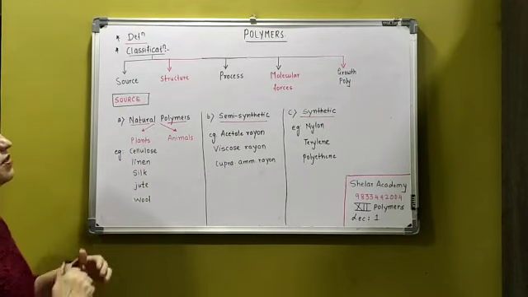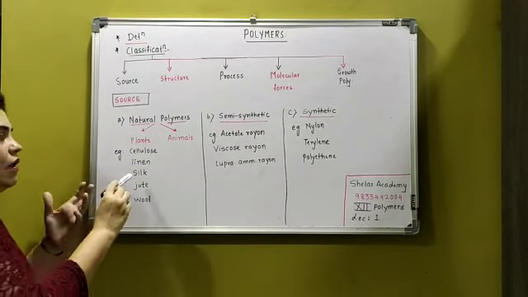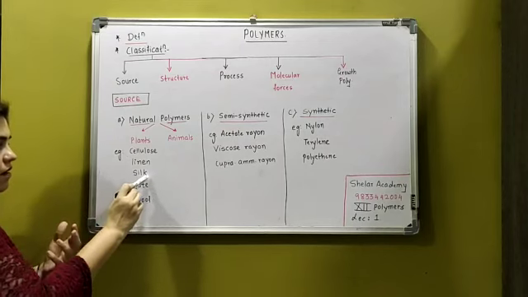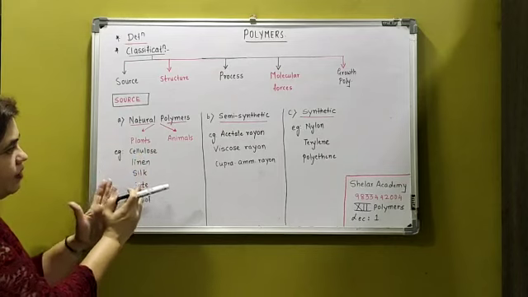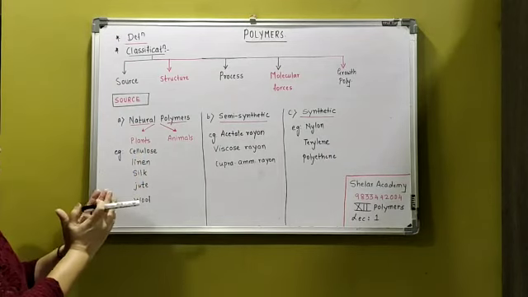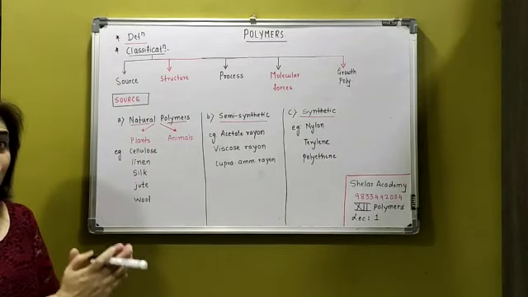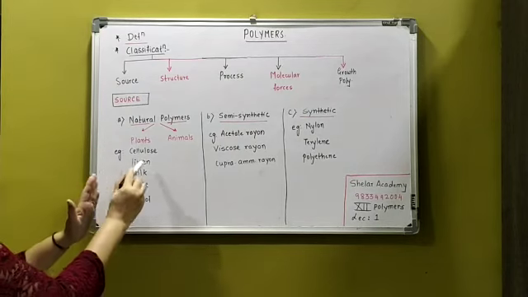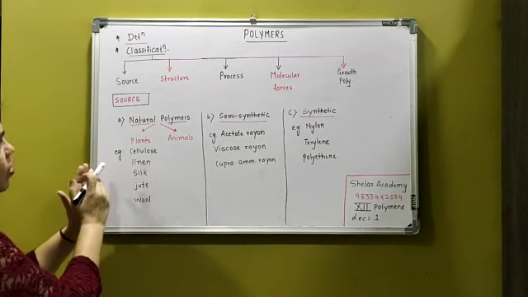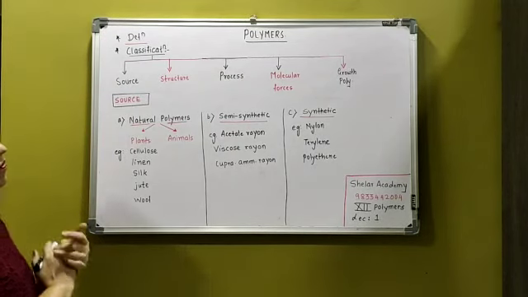For example, cellulose, linen, silk, jute, wool. All these are polymers. They are naturally obtained. We don't have to prepare them. They are obtained from plants and animals. That is the natural polymers. ये आ गया source में.